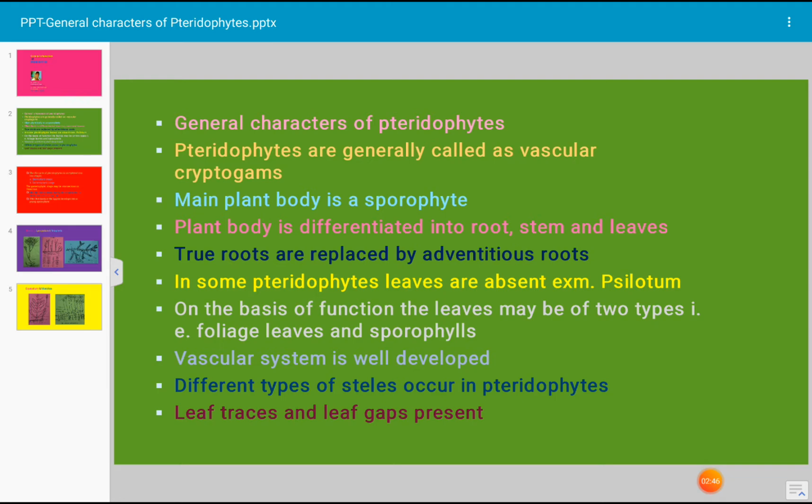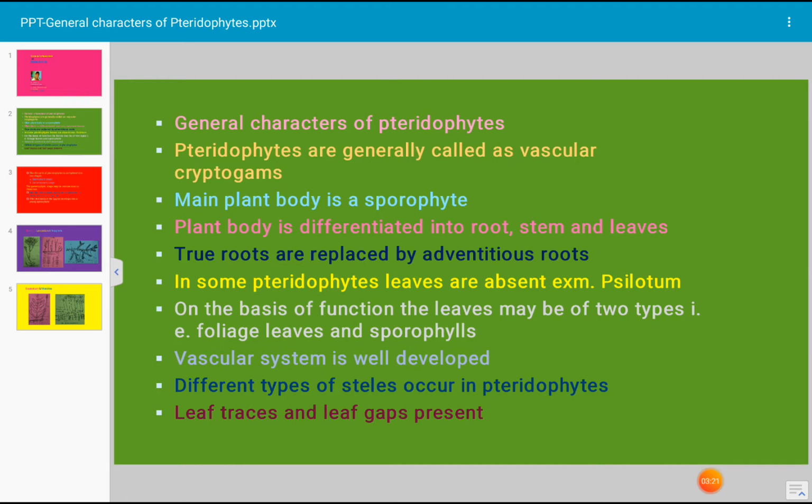The leaves of many plants are of two types on the basis of size. The leaves that are small in size are called microphyllous. Examples are Selaginella and Lycopodium. Small leaves occur in these two plants. The leaves of large size are known as megaphylls, or macrophylls. Large sized leaves occur in Adiantum, a pteridophytic plant.